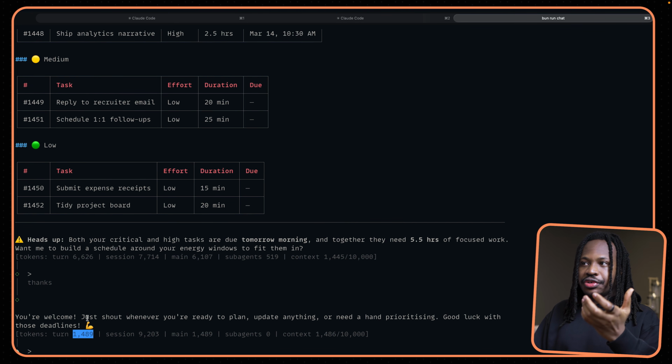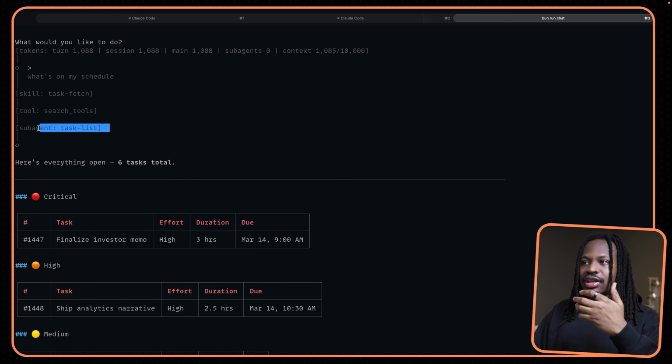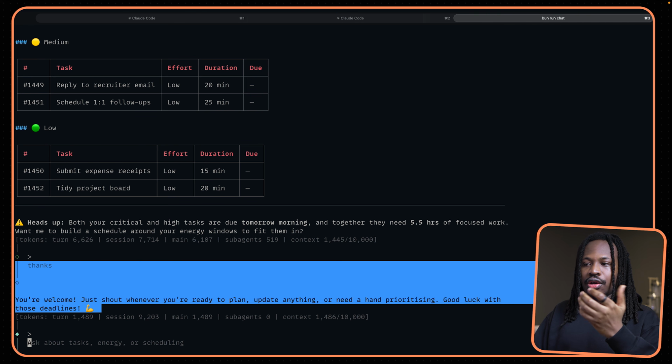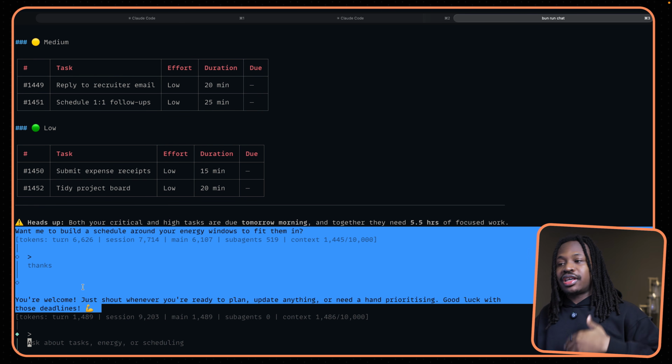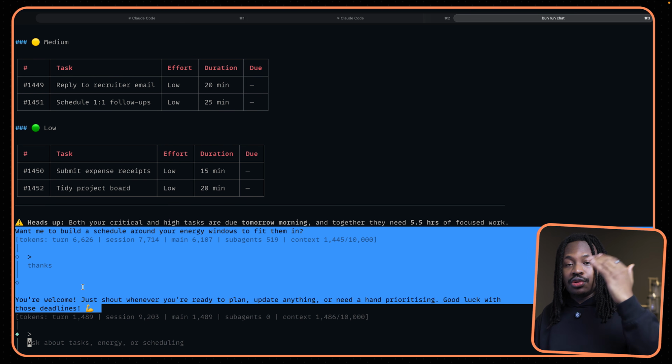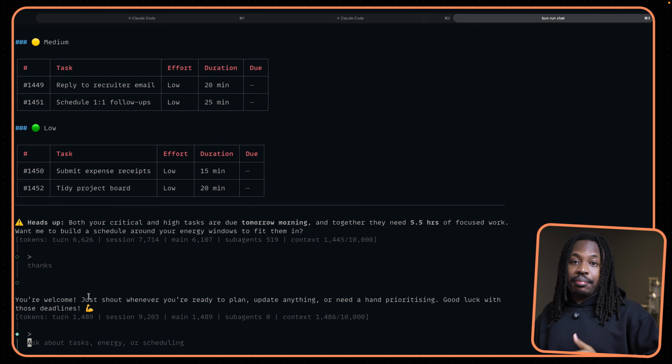And also the tool result when we fetched the task list is also available in our context, which means we can keep chatting with this agent without the agent losing any data of what has happened in this conversation, but then it stays focused without all the noise of meta instructions that it doesn't need to complete this given task.